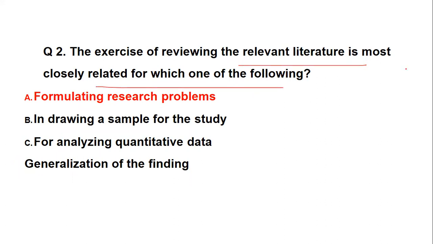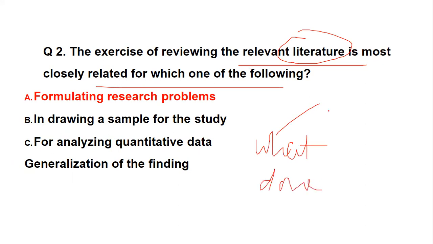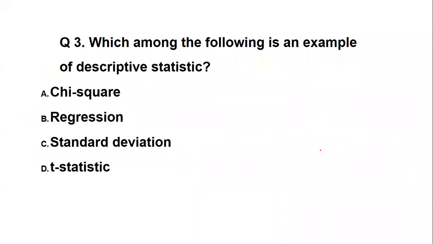Now, let me first explain literature. When we do a literature review, we find out what study has already been done and what is yet to be found. You try to find the questions for your research from this literature review, and then you decide on a research scope. This is your research and this is how you're going to take it forward. So when we talk about relevant literature, it is related to the research problem, which I have explained in detail. Let's move to the next question.